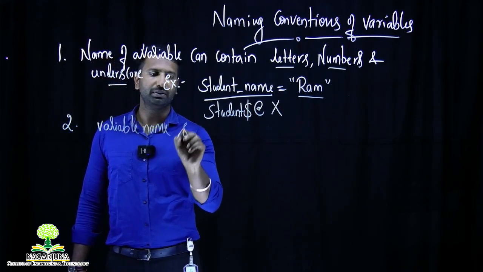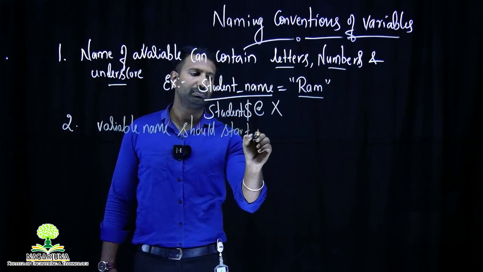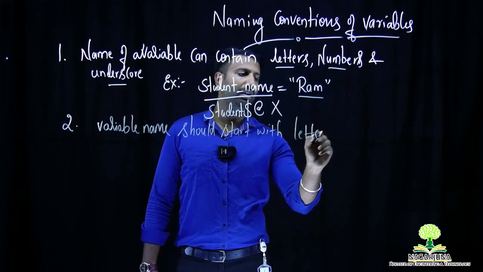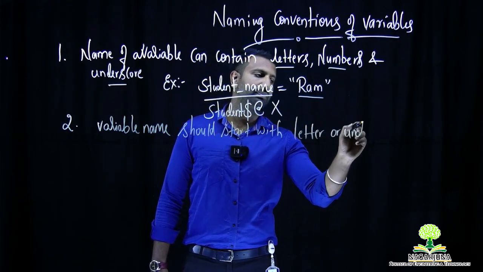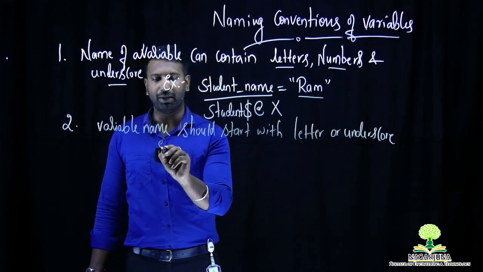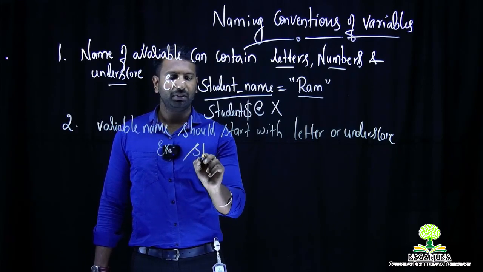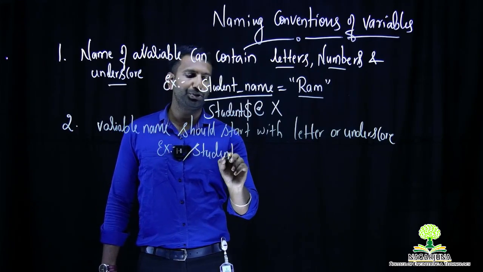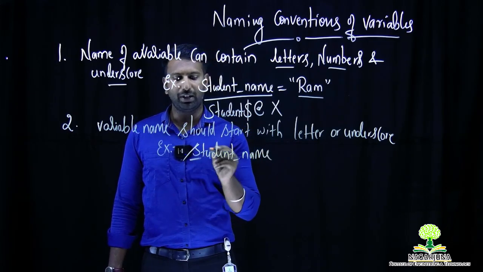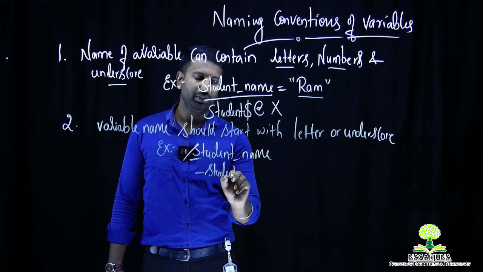The second rule states that a variable name should start with a letter or underscore. Let us take an example so that you will clearly understand it. If I take student_name, it starts with a letter, or you can start this way also, _student_name.